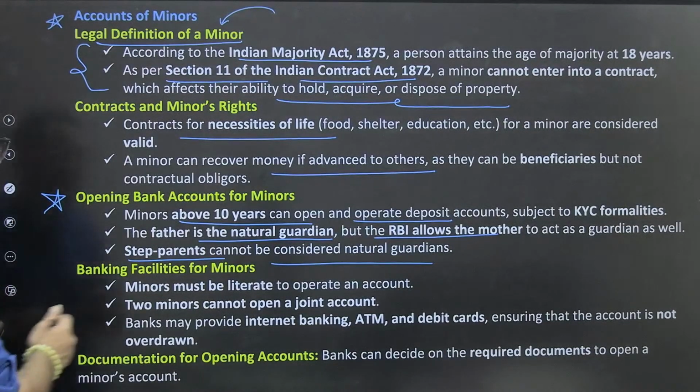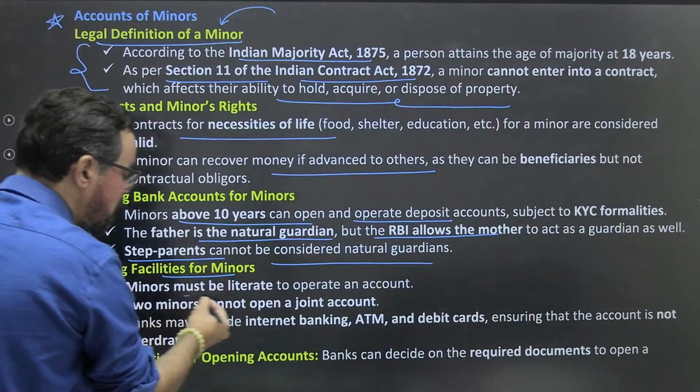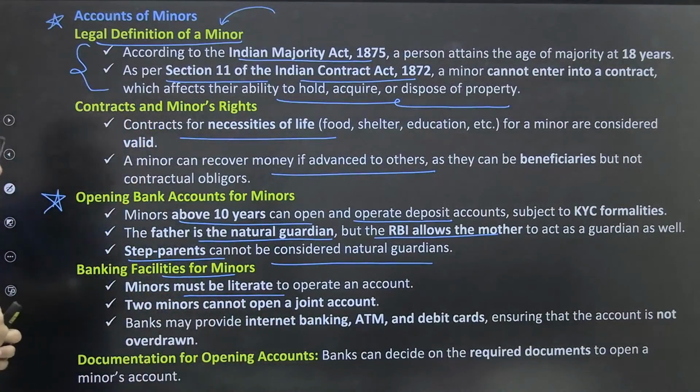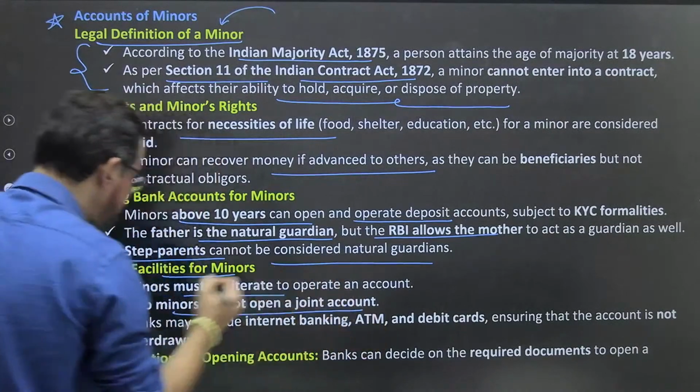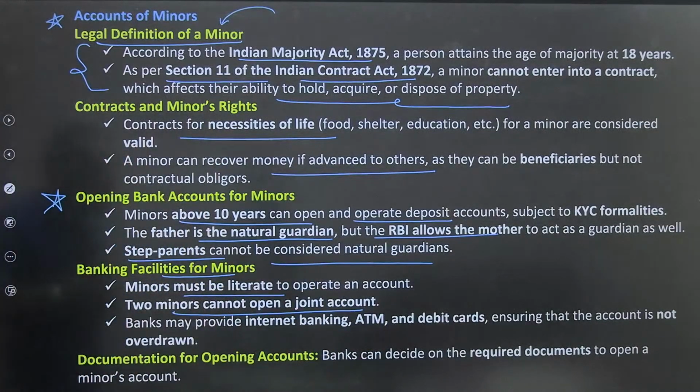Banking facilities for minors: the minor must be literate to operate an account. Two minors cannot open a joint account. The bank may provide internet banking, ATM, and debit cards, ensuring that the account is not overdrawn. Documentation for opening accounts: the bank can decide on the required documents to open a minor's account. What the requirements will be and all, that will be part of this.